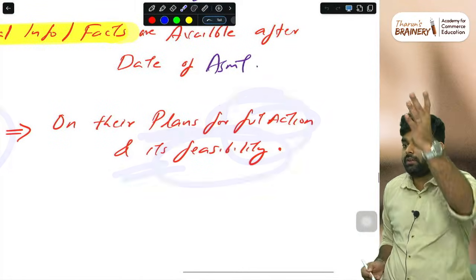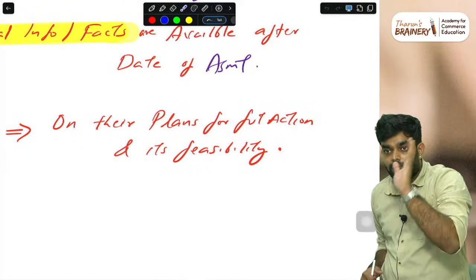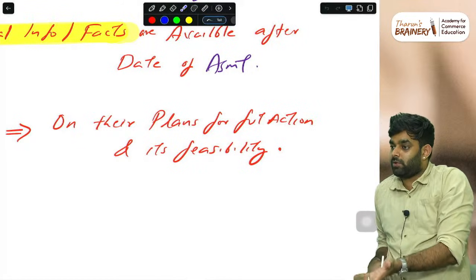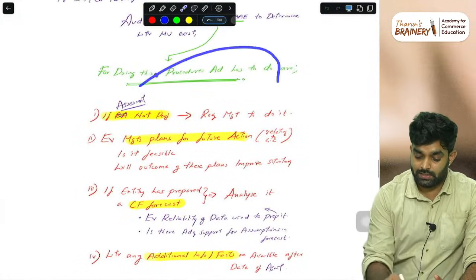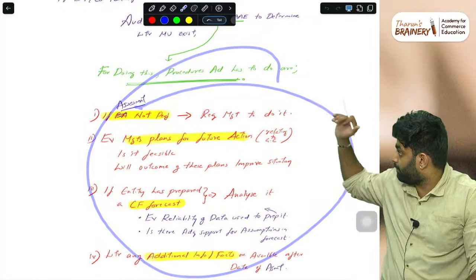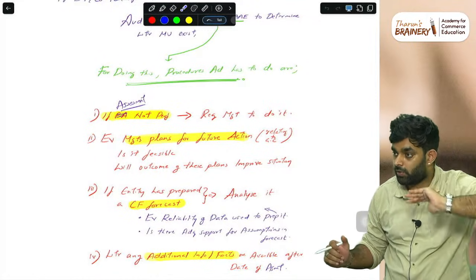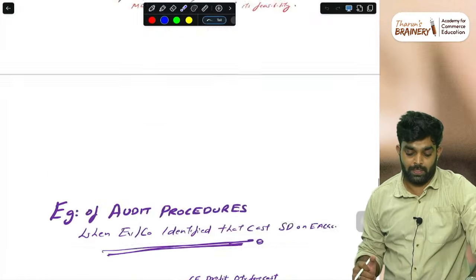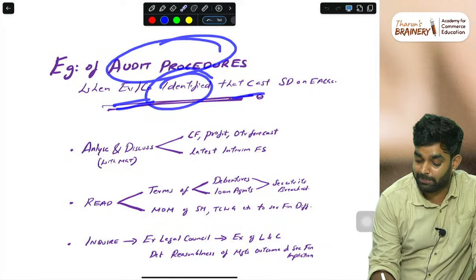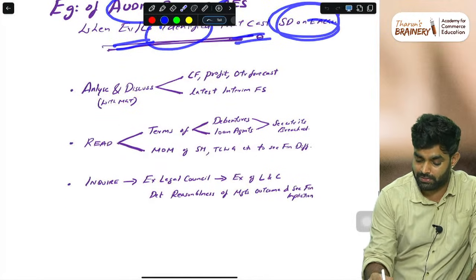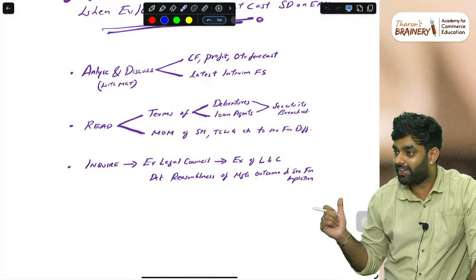They are saying they will get some funding. They are in talks with Sequoia Capital. Okay, just write it on paper and give it to me, so that future loan, I don't have a problem. Get the written representation. These things you have to memorize, step by step in order. First the preliminary assessment, what I need to do, like that. Then examples of audit procedures when events or conditions are identified that may cast significant doubt. You can read the examples of audit procedures; these are basic things.